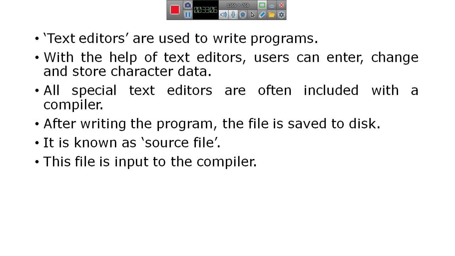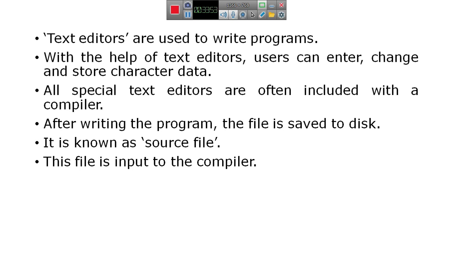For example, if you are developing a program that is addition of two numbers, I save it with a file name, that is sum.c or add.c.